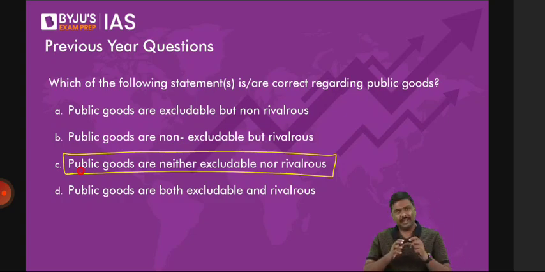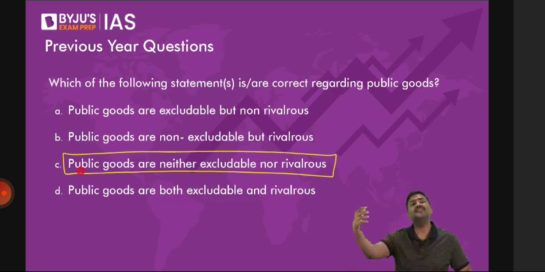Even if you don't pay, you can get access to it. And in the context of public goods, these are also non-rival. If you keep on consuming, it is still available. It doesn't reduce the availability to others. Okay, so the right option is option C.